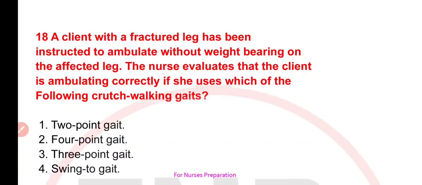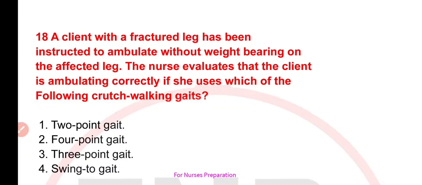Next question is, a client with a fractured leg has been instructed to ambulate without weight bearing on the affected leg. The nurse evaluates that the client is ambulating correctly if she uses which of the following crutch walking gaits.